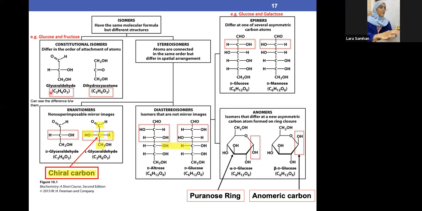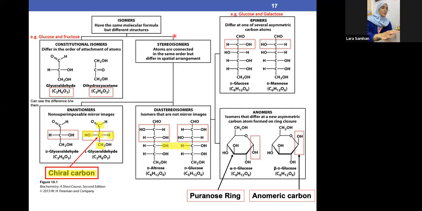Exactly. If the doctor didn't give a formula, you just count the number of carbons. You know that the formula of a carbohydrate starts with C, then H, and then O. So you count how many C, how many H, and how many oxygen. But let's hope that they give the formulas. But if they don't, you just write CHO and count how many carbons, how many H, and how many oxygen atoms. Okay, perfect. So this is called the constitutional isomer. Now it's crystal clear.